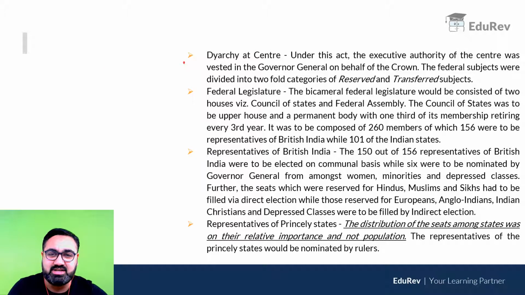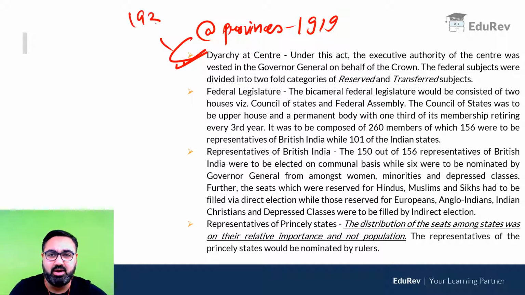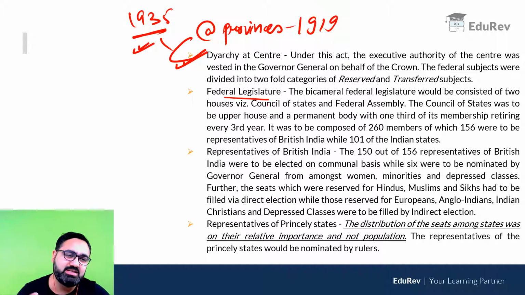Diarchy at the center, which I just told you. Diarchy at the provinces was an idea of the 1919 Act, but diarchy at the center was done by the Government of India Act of 1935. Then at the center government level, we had two houses, bicameralism, which was introduced by the 1919 Act itself. The upper house called the Council of States and the lower house called the Federal Assembly.